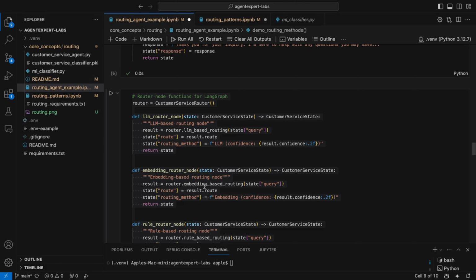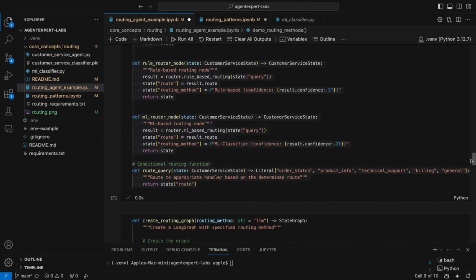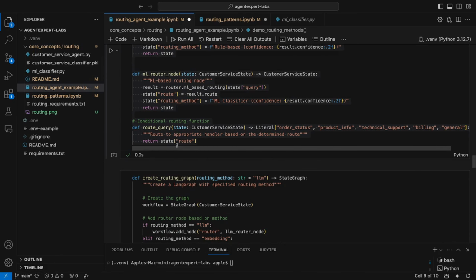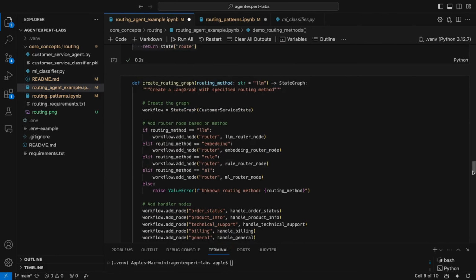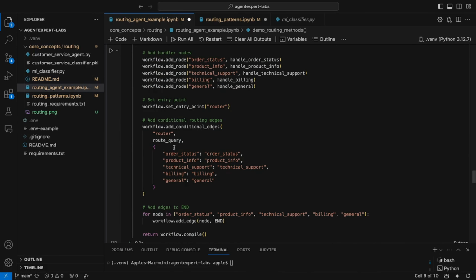Similarly, we do that with embedding-based routing here, and we've created a node for all of them, as you can see. There is a route query here. The route query simply returns the state, that is, the current route that is selected. That's all it does. It calls the route query method, and we get the relevant node as output here.